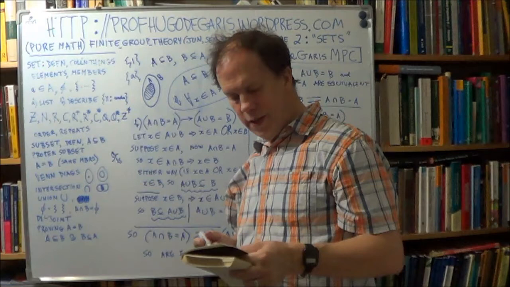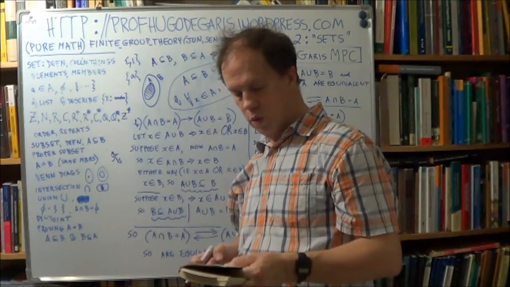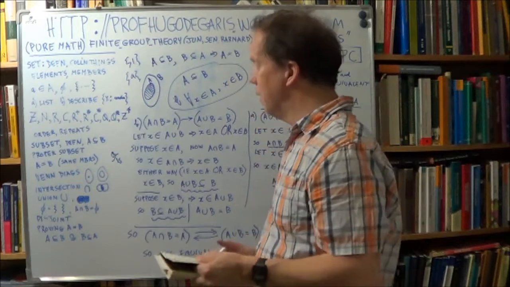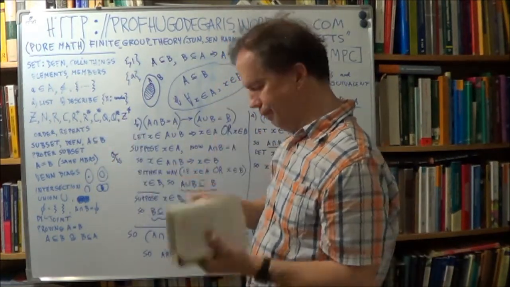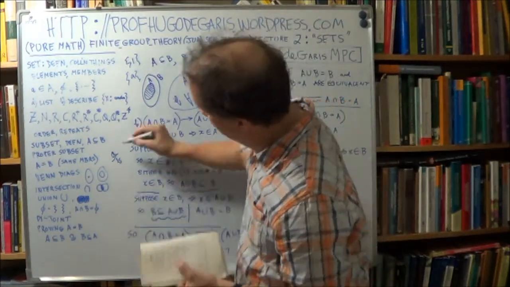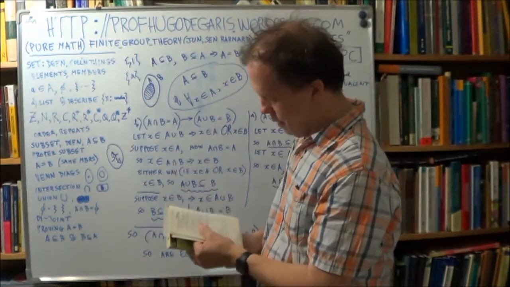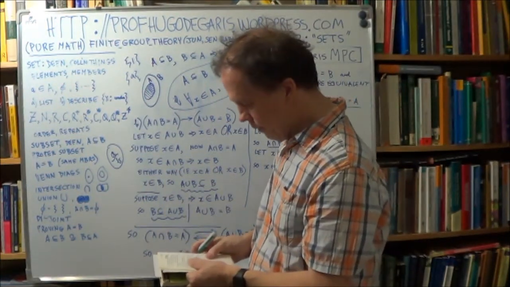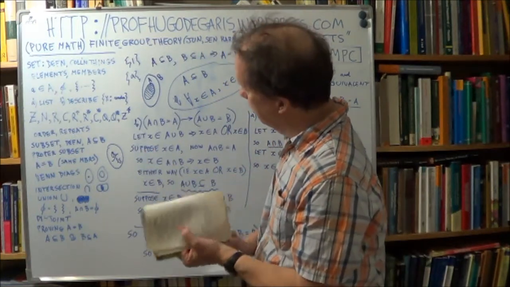Explain why Z is a subset of Q. Why is Z a subset of Q? Now, Q, remember, is the set of all rational numbers, and rational numbers, they're of this form. So why is Z, the set of all integers, a subset of Q?